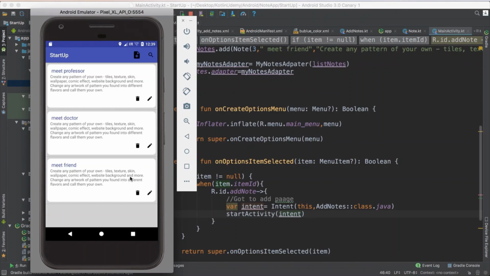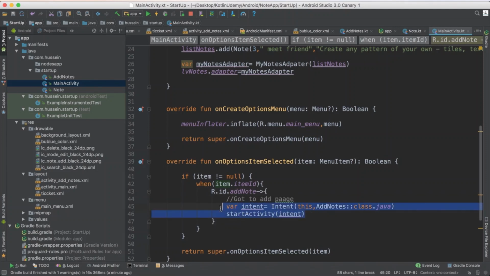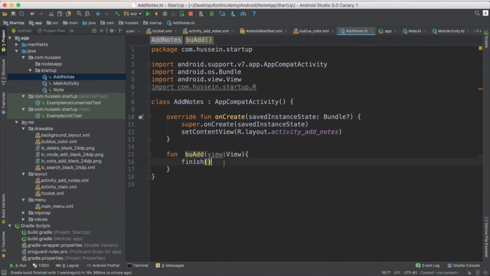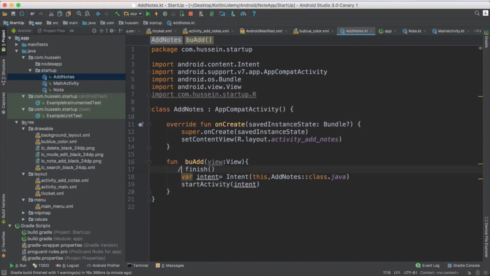One thing you have to avoid: don't try to do this thing. From this activity, you have an intent going to the second activity. Then from that activity, you do an intent again, and you don't do finish, but you go from this to the main activity. You will see this one will work fine and you will not have any problem.